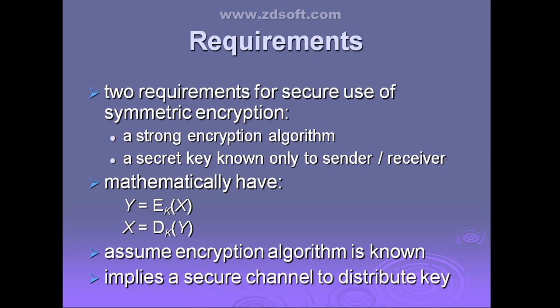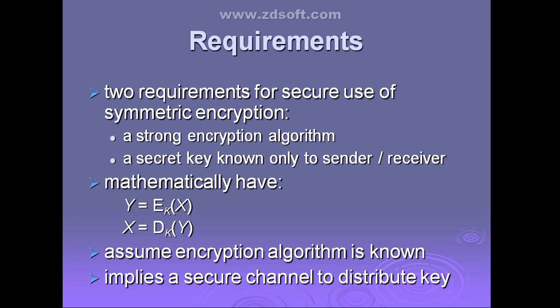Whatever key is shared between the sender and the receiver must be securely distributed, using a secure channel. So as a cryptanalyst, even though the encryption algorithm is known to him, he cannot get the plain text without the key, because the key was distributed using a secure channel.